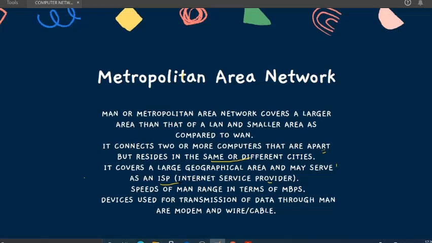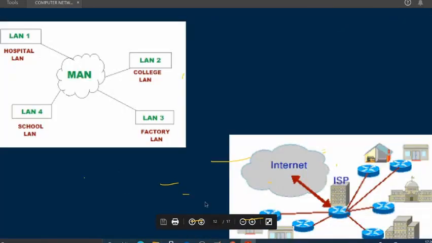Next, speeds of MAN range in terms of MB per second. So for a metropolitan area network, the speed will be ranging in terms of MB per second only. Devices used for transmission of data, or transmission media, through MAN are modem or wire cable. As in LAN we have also used wire cable, and in WAN we have used modem in point-to-point, if you can recall. So I hope you are getting the idea of how a MAN, or metropolitan area network, works.